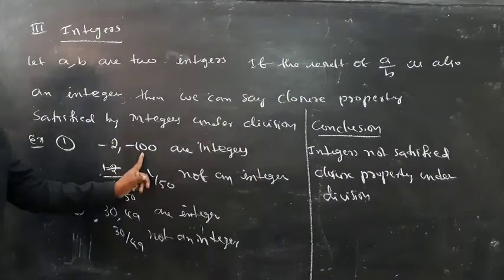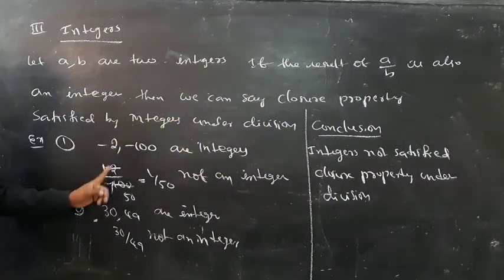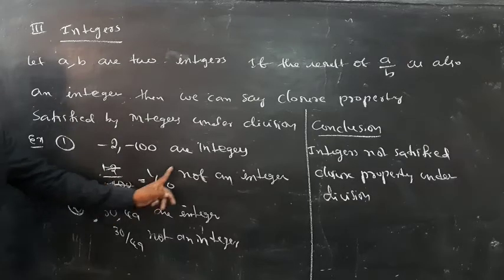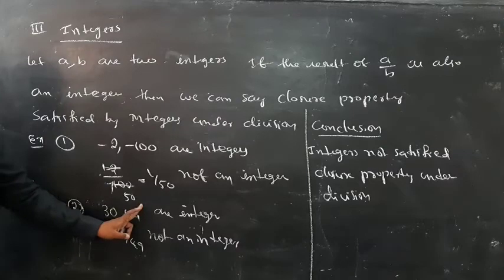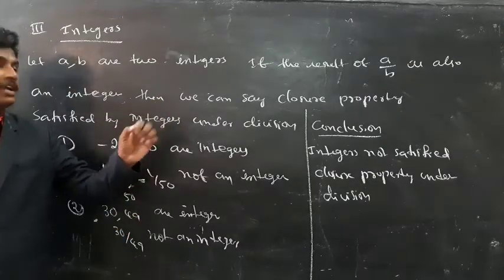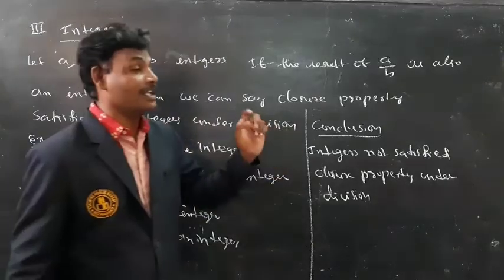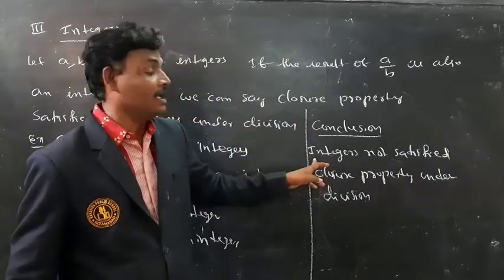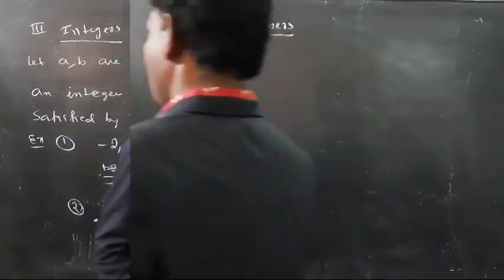Minus 2, minus 100 are two integers, but the result of minus 2 by minus 100, 1 by 50, is not an integer. 30, 49 are two integers, but the result of 30 by 49 is not an integer. So what is the conclusion? Integers do not satisfy closure property under division.